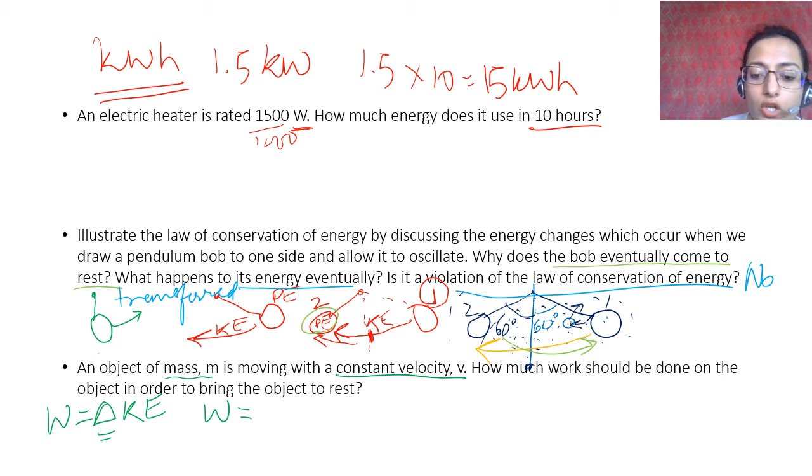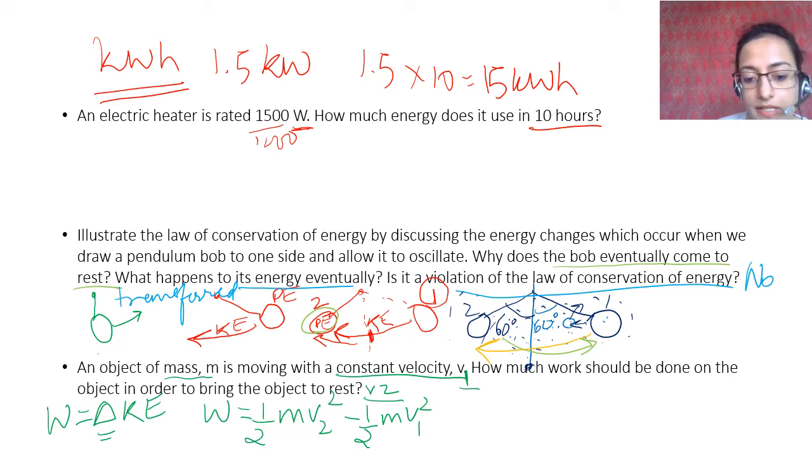Let this constant velocity be v1. Because we are bringing it to rest, we are changing the velocity. So let this be v1, and this is v2. Let's just see the change in energy, how much work is being done. We have to put a certain amount of work to change velocity from v1 to v2. So the change in kinetic energy is half m v2 square minus half m v1 square. Is it not? Right. This change in kinetic energy is the work done.